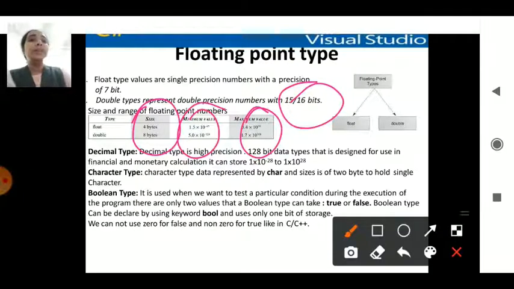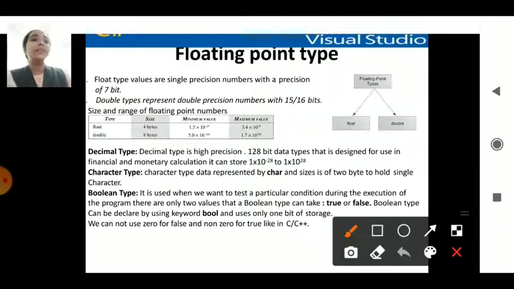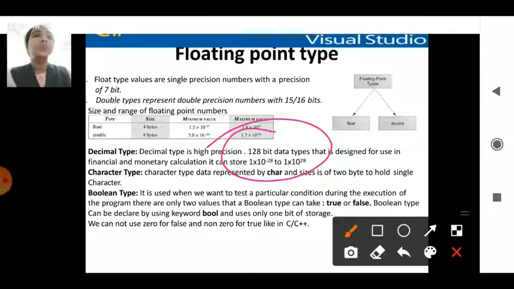The decimal type is 128-bit, and its range is 1 into 10 to the power of minus 28 to 1 into 10 to the power of 28.